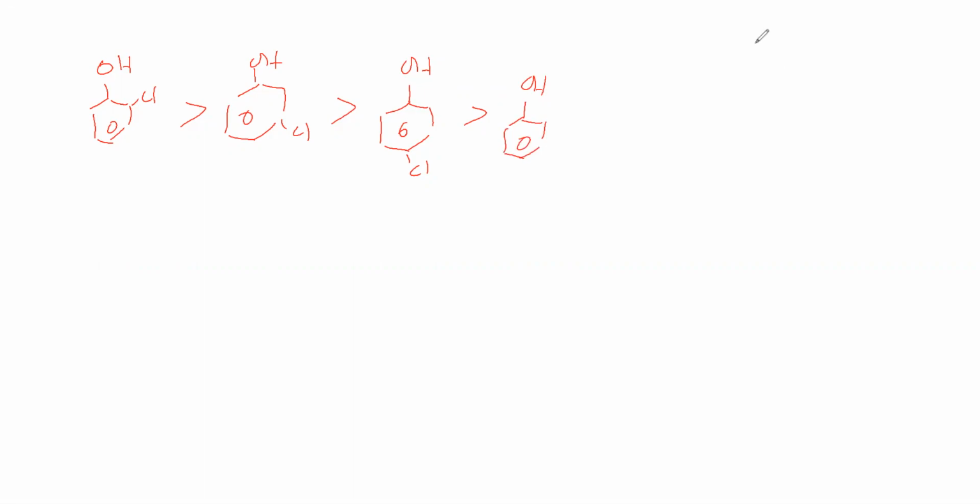Now, this parachlorophenol is lesser acidic than phenol. What is the reason? It shows the Flusser effect. In the sense it is showing the Flusser effect. But because of this Flusser effect, this carbon does not get a negative charge.